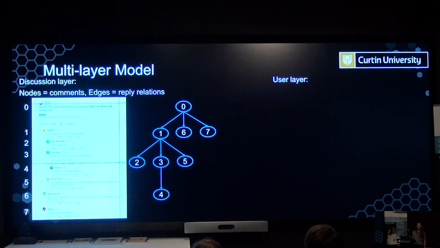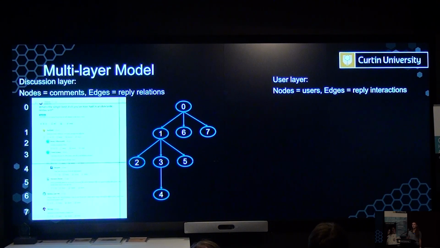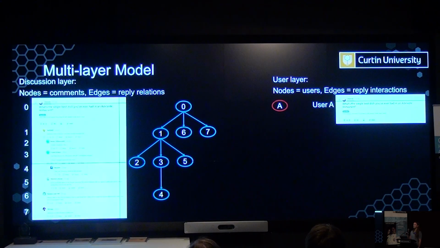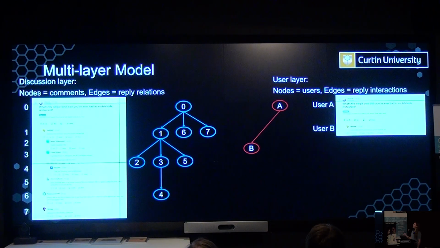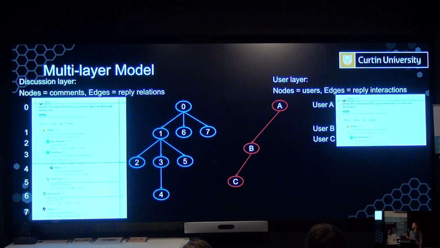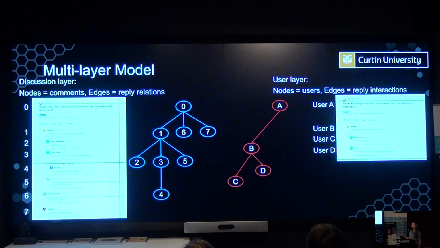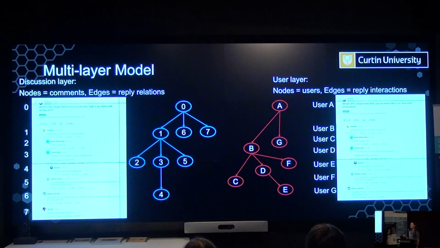We can do a similar thing with the user layer. In this, the nodes are the users, and the edges are reply interactions. Similarly, the original post is done by user A. User B responds to this original post, so we place B below A in the network. Then as each new user creates a comment in the discussion thread, they're added to this user network.